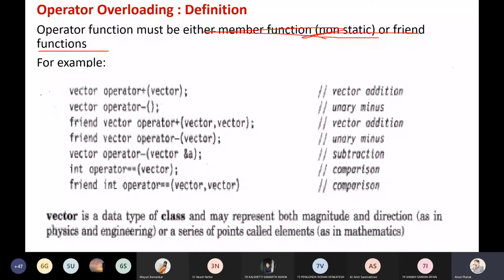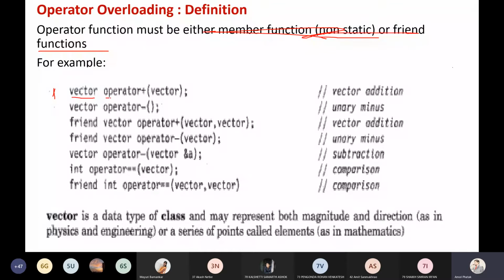Now suppose this is my example number 1. How is an operator overloading function written? So what is this vector? Vector is my return type, and obviously vector is the object of a class, so it is returning the object of the class as the return type. This is my operator keyword, and the operator I'm overloading is plus.